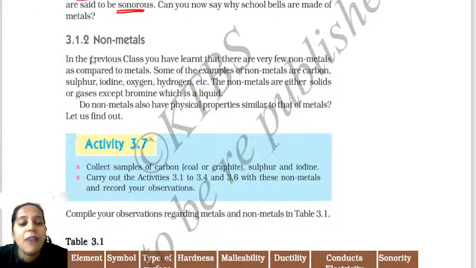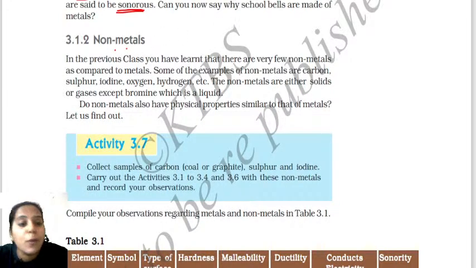Moving to the next, we have some of the physical properties of non-metals. Till now we have understood the physical properties of metals. We are going to focus now on the physical properties of non-metals. It is just the opposite of metals. So what are the physical properties of non-metals? Non-metals are generally soft in nature.